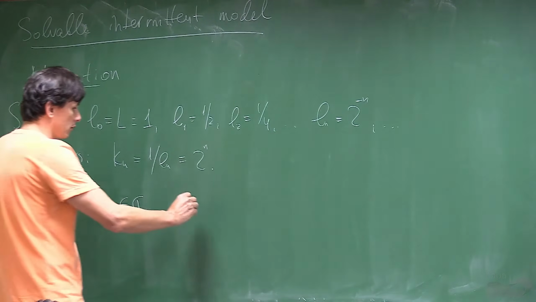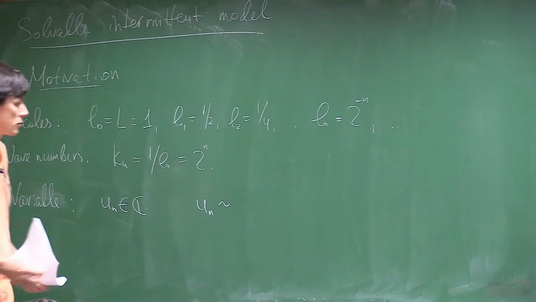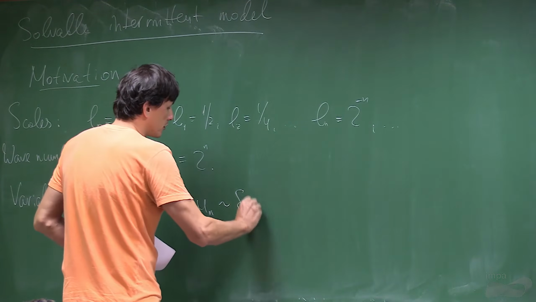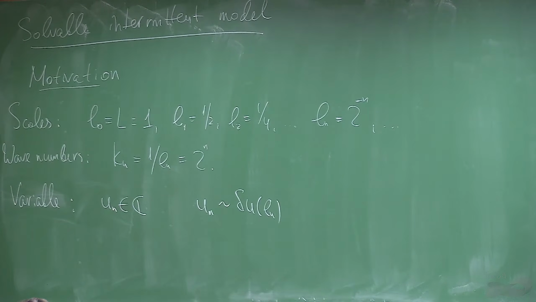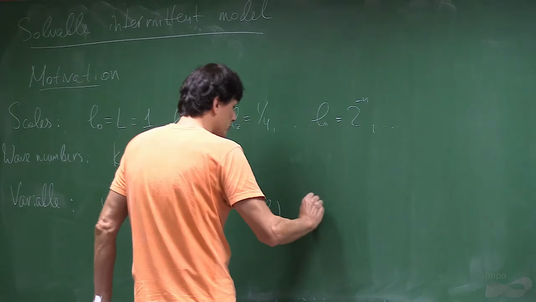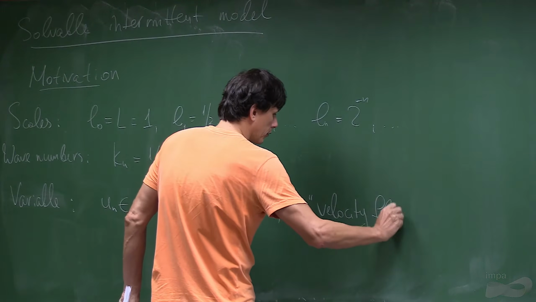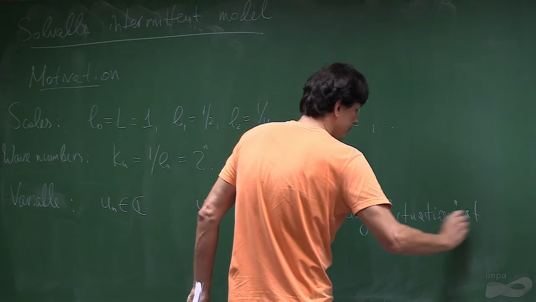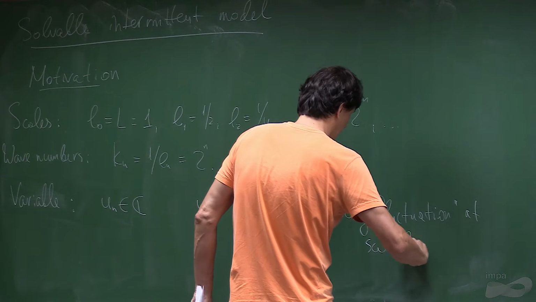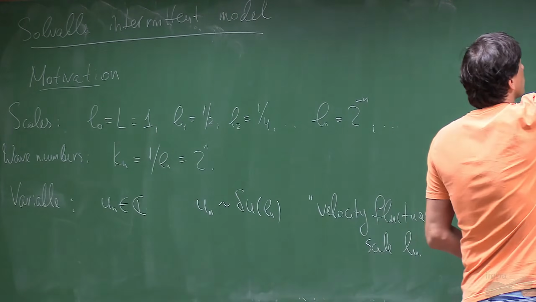But in principle, we think that this variable somehow mimics the fluctuation of the velocity at the corresponding scale. So just in abstract form, this is velocity fluctuation at scale l_n.